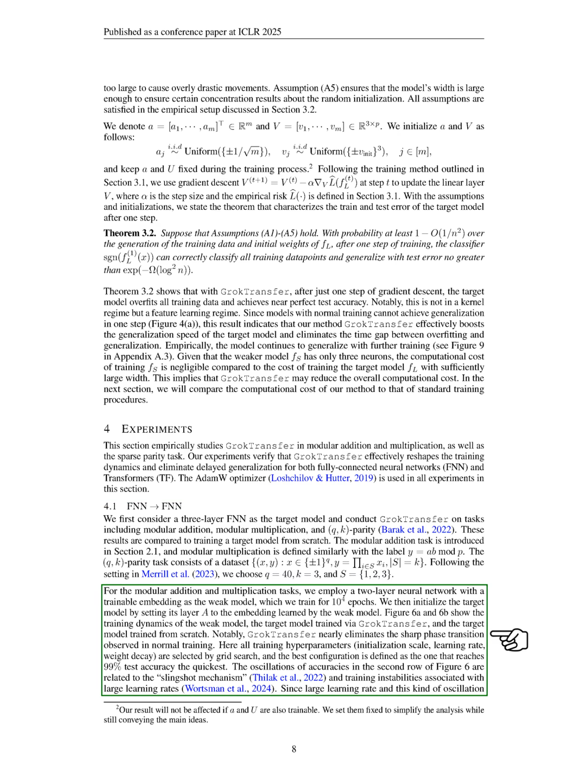For the modular tasks, we use a 2-layer neural network with a trainable embedding as a weak model, training it for 10,000 epochs. We then initialize the target model using the embedding learned by the weak model. Our findings show that our method nearly removes the sharp phase transition typically seen in standard training. We select all training hyperparameters through grid search, aiming for the configuration that achieves 99% test accuracy the fastest. We observe that fluctuations in accuracy are linked to the slingshot mechanism and instabilities from large learning rates, which we believe aid generalization, so we maintain our selection criteria.